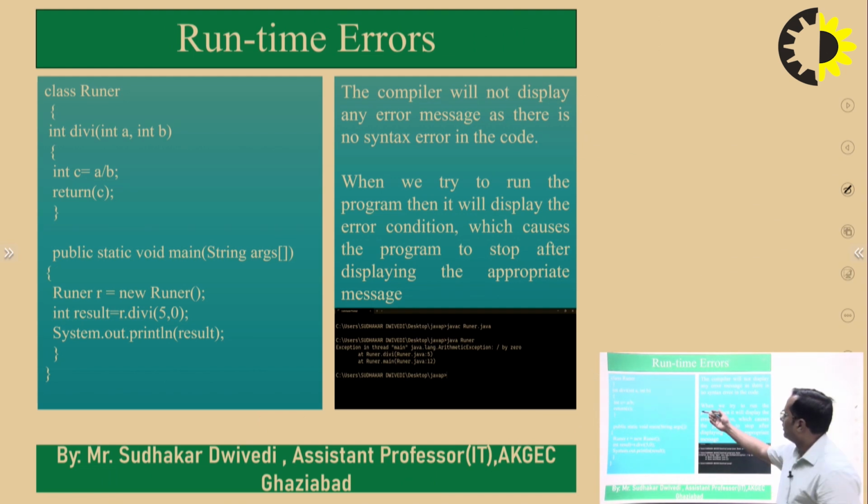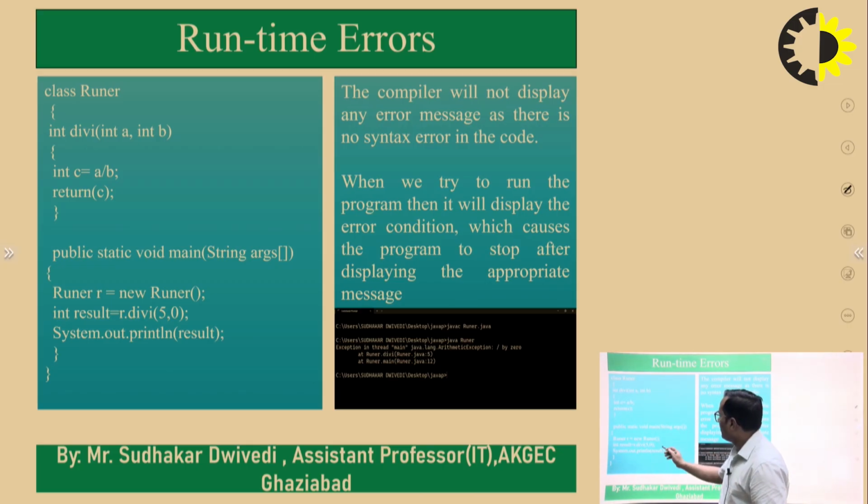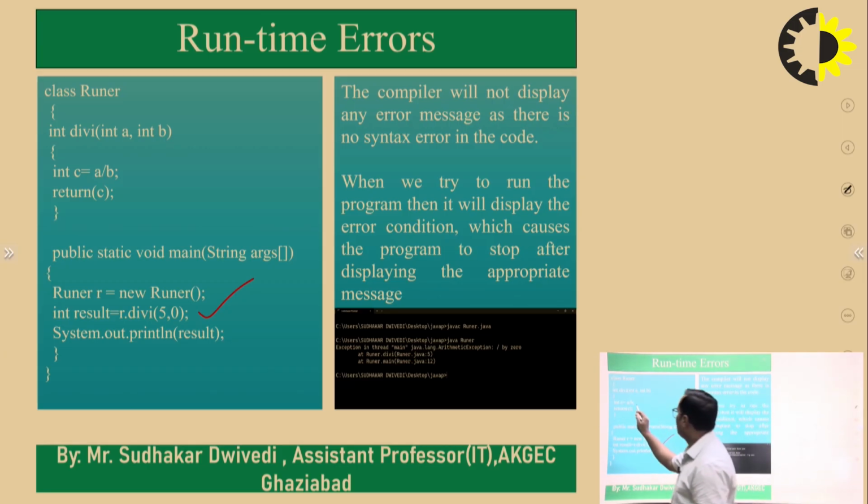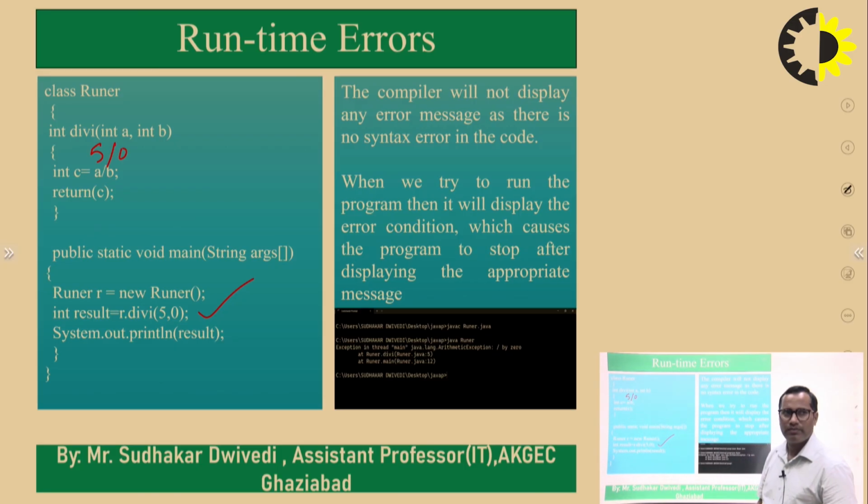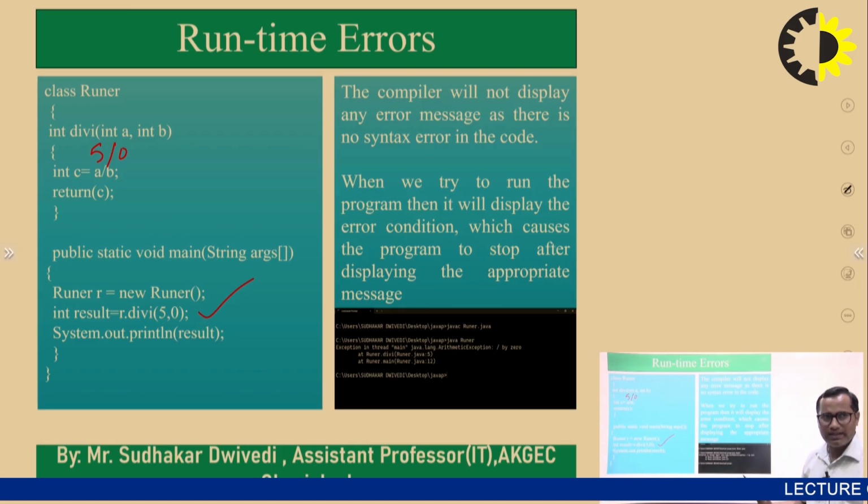If we see this type of program, what we are trying to do: we have called a function and we have passed two values. The first value is 5 and the second value is 0. So 5 comes here and 0 comes here, 5 divided by 0. It is not possible. The compiler will not display any error message here because there is no compilation error.